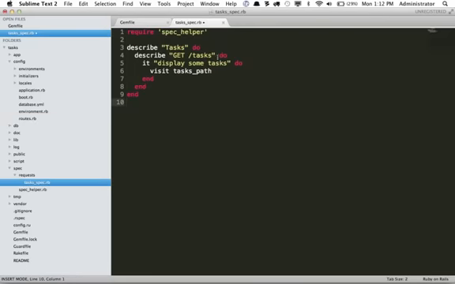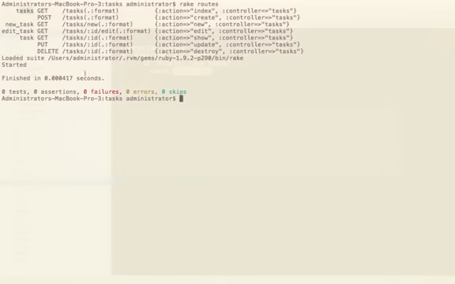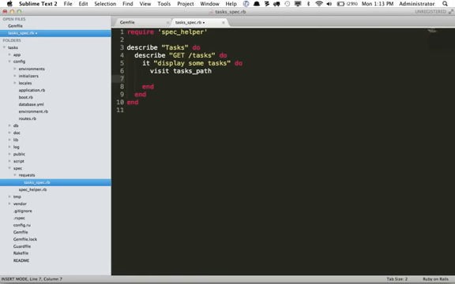Close out our routes because we're done. And we can say visit tasks path, and that will translate to this one right here, visit /tasks. Okay, so we know on this page that some tasks should be displayed. So why don't we say page.should have content, and we want to make sure it has a task that says maybe go to bed.